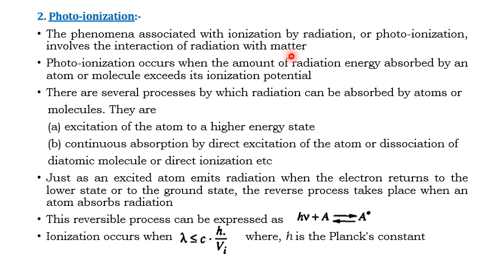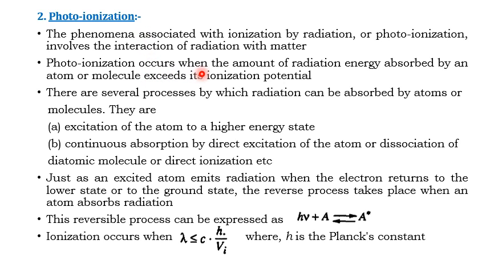So whenever radiation of light falls on matter, an atom or a molecule, the electron of the atom or molecule is liberated due to the incident radiation. This is called the photoionization process.